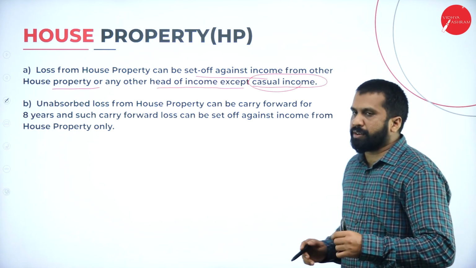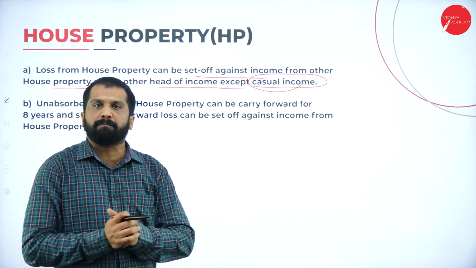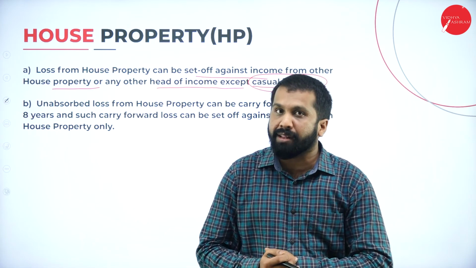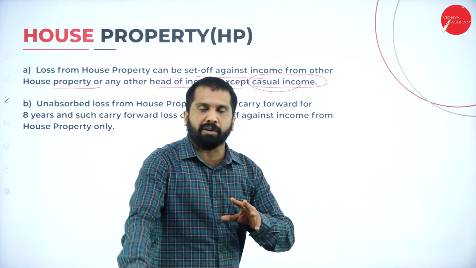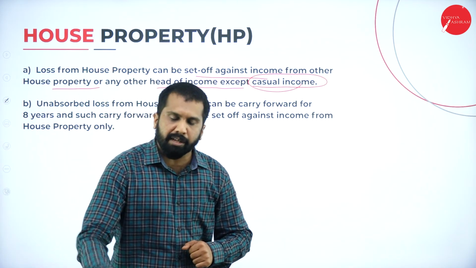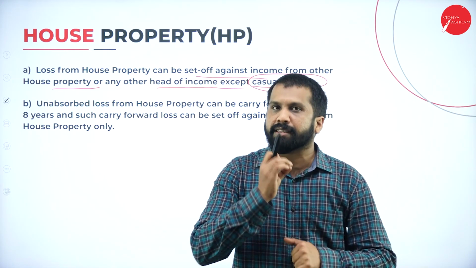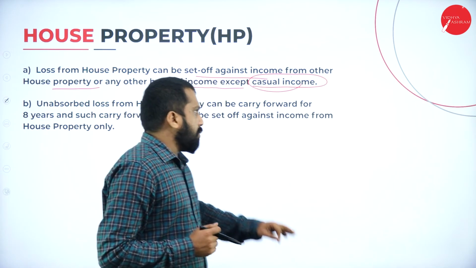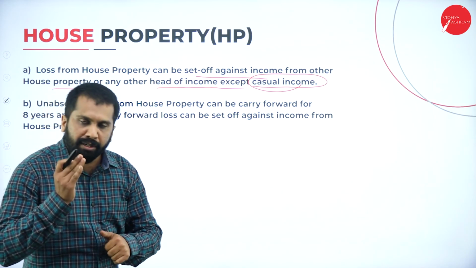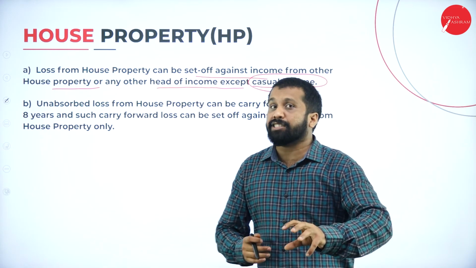Casual income is very simple. While walking at 5:30 or 6 in the morning, you wake up for a short walk, and you find 10,000 rupees on the road. If nobody is there, what will you do? Definitely you will take that 10,000 rupees. Now, do you know whose money it is? Do you know who it belongs to? No. This income we call casual income.